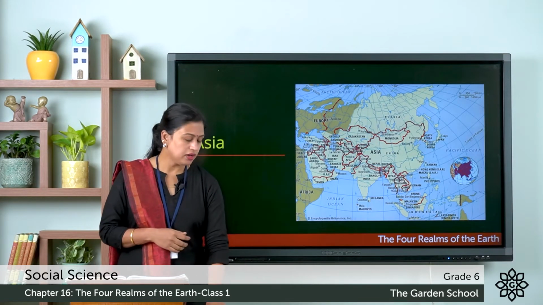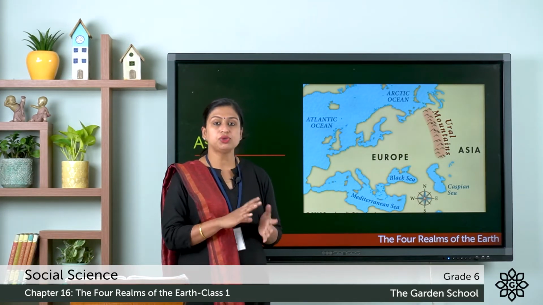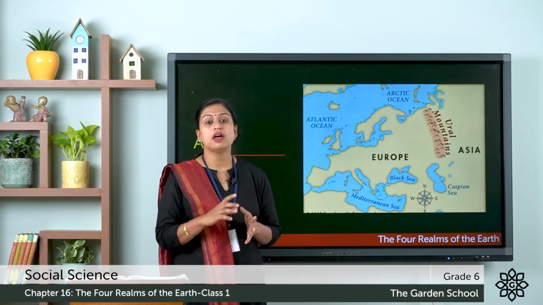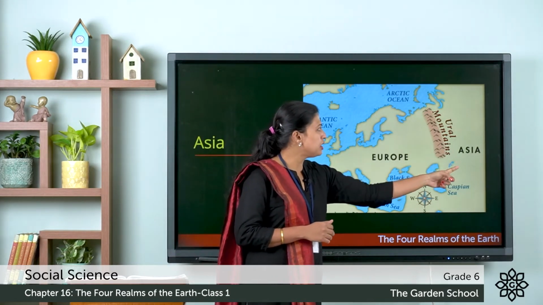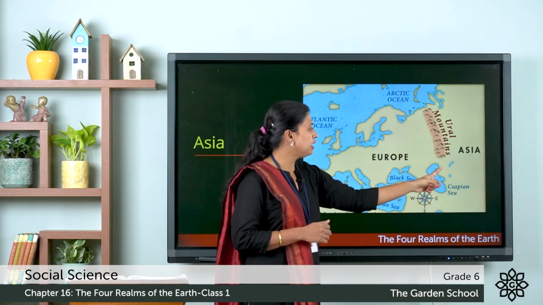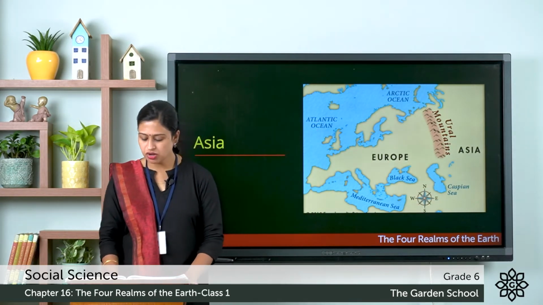And in the next figure you can see that to the west of Asia lies Europe, and together they both are known as Eurasia. And here Europe is separated from Asia by the Ural mountains and the Caspian Sea. So this was about the Asia continent.